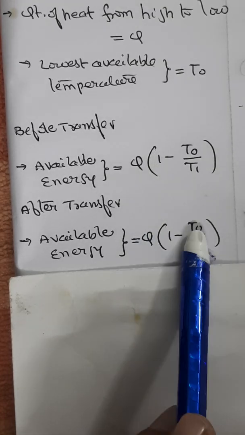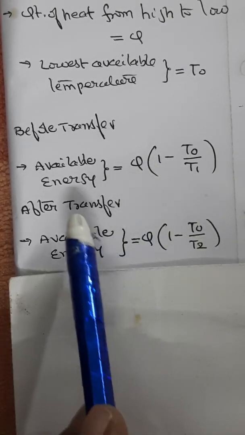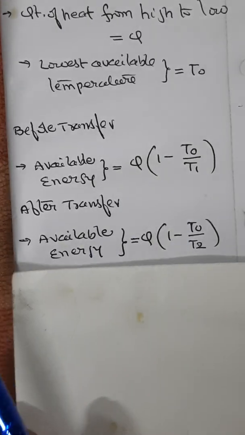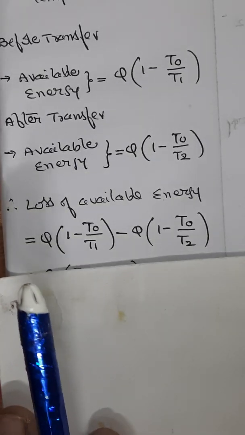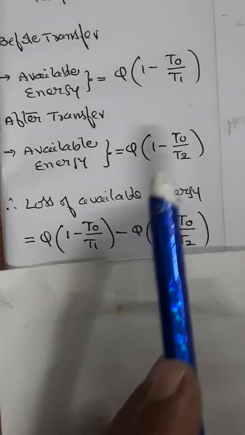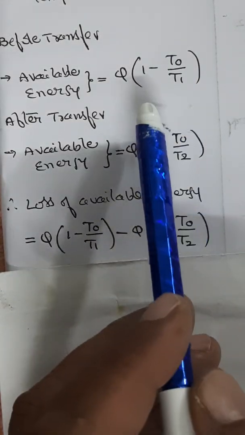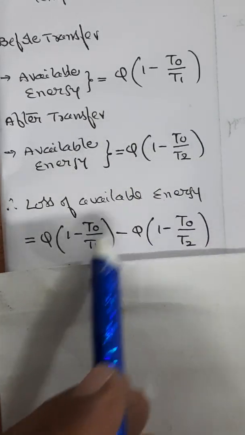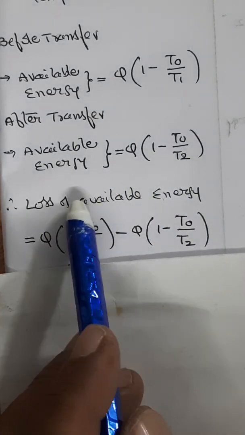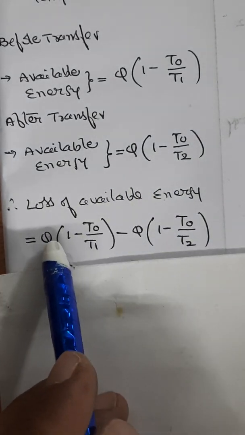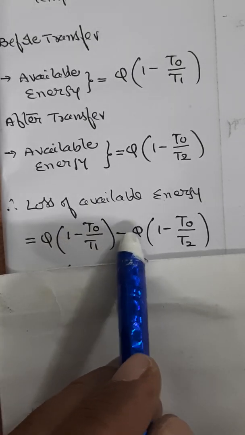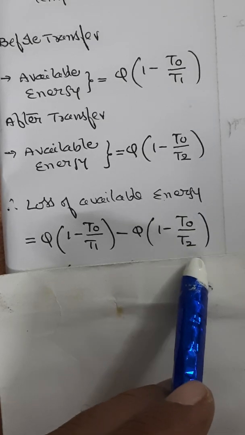Now from these two, we can calculate the loss of available energy as the difference between the available energies before transfer as well as after transfer. Therefore, loss of available energy is equal to Q into 1 minus T naught by T1 minus Q into 1 minus T naught by T2.